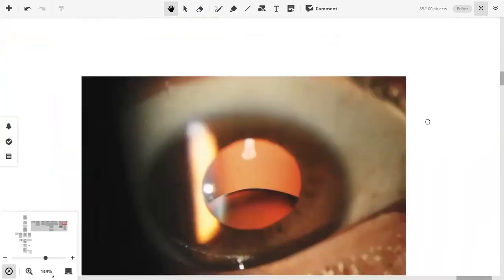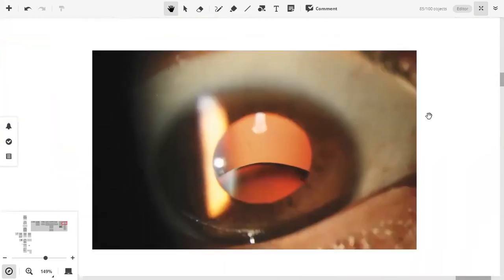this is what we see. In Marfan syndrome, what is the ocular manifestation associated with it?